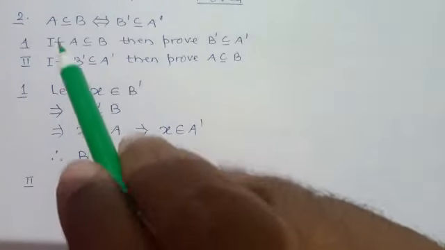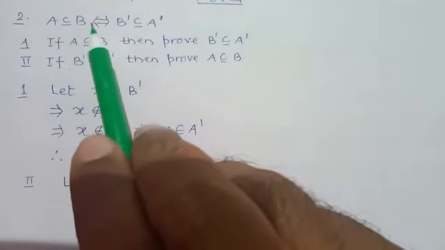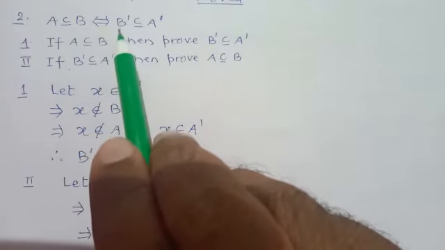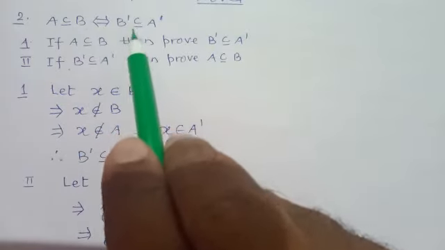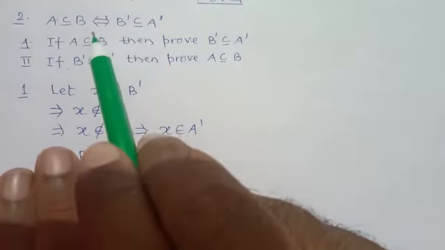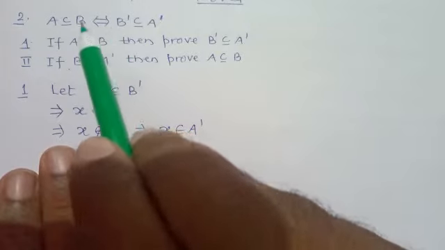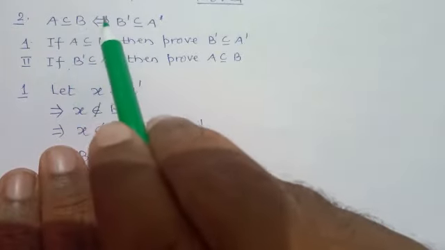See the next question. A is a subset of B implies and is implied by B complement is a subset of A complement. See, implies and is implied by means this question contains two parts.